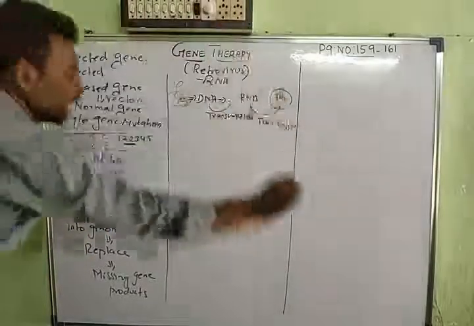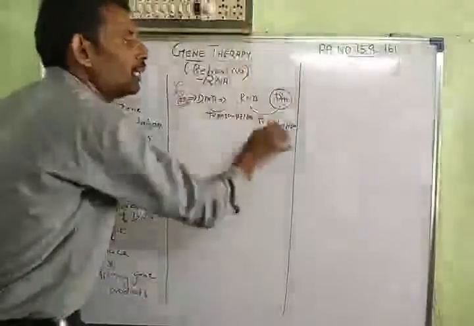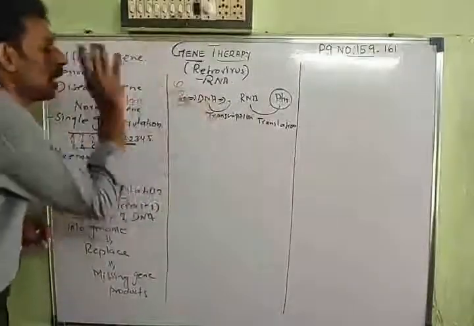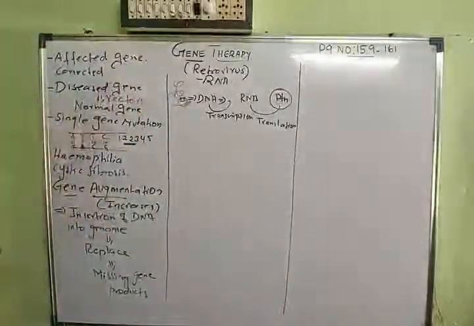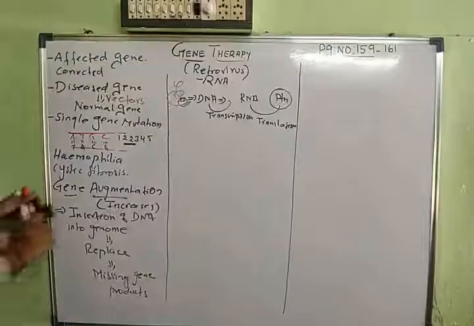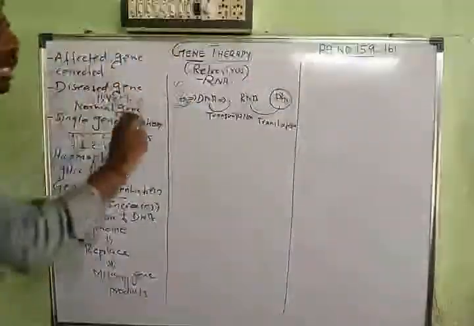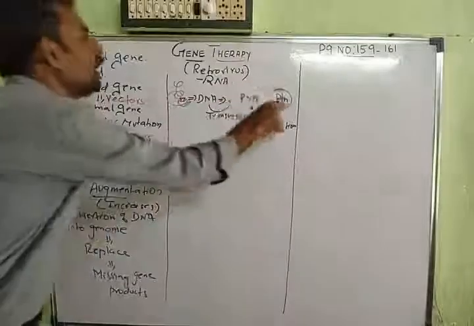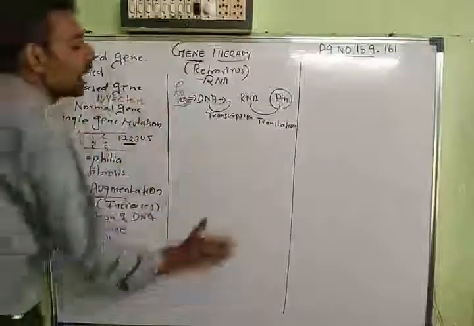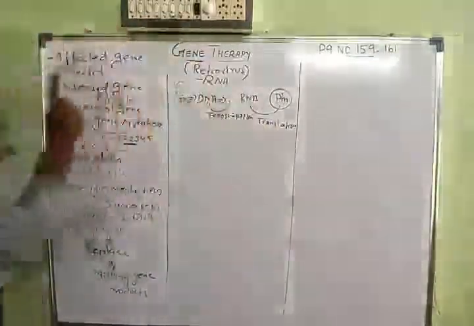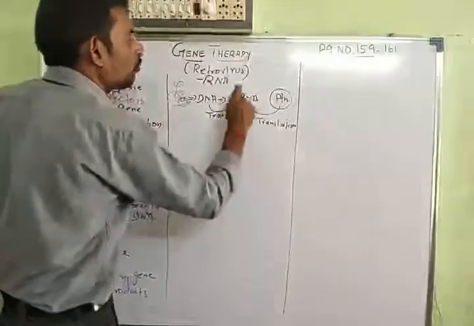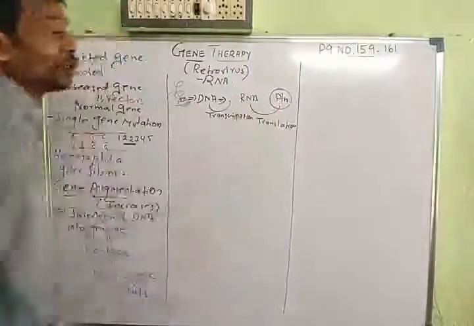All the functions performed in the body are only by the proteins, and these proteins all come from a single DNA residing in the cells. Now, the missing gene products, that means the protein and the function related to the protein, all these are the gene products. So the protein is a product of a gene, and the function prescribed to the protein is also a product of a gene. The gene will undergo transcription to form RNA, and the RNA will undergo translation to form the proteins.